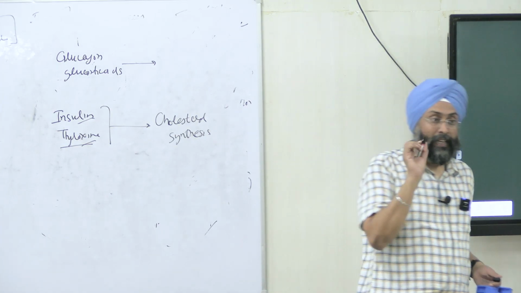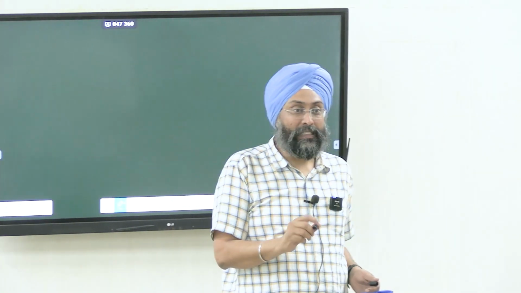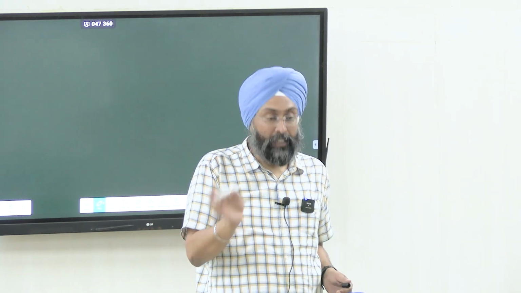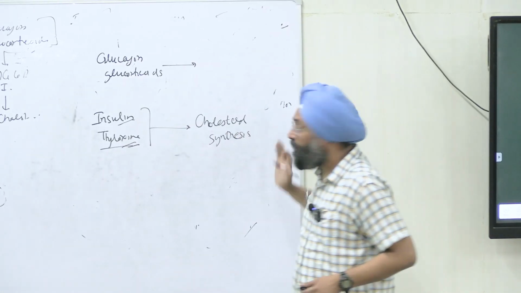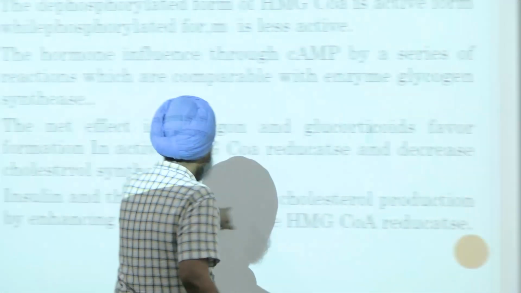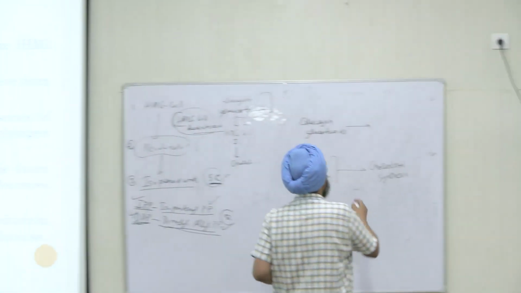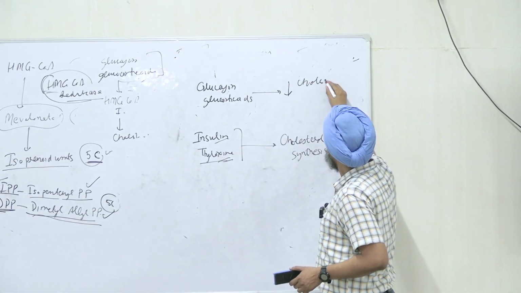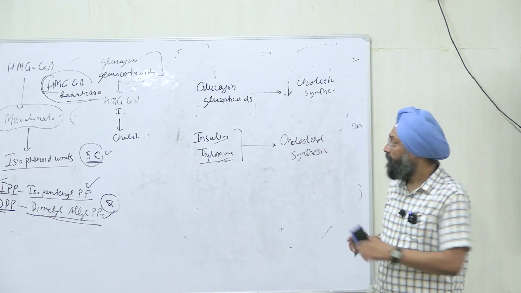I told you when you will eat sweets, the glucose will increase. The glucose will increase. What will the body secrete to decrease it? Insulin. And insulin decreases finally, right? And hypothyroid patients, the case is discussed, right? Increase cholesterol production, right? And the glucagon and glucocorticoids, they decrease cholesterol synthesis, right?